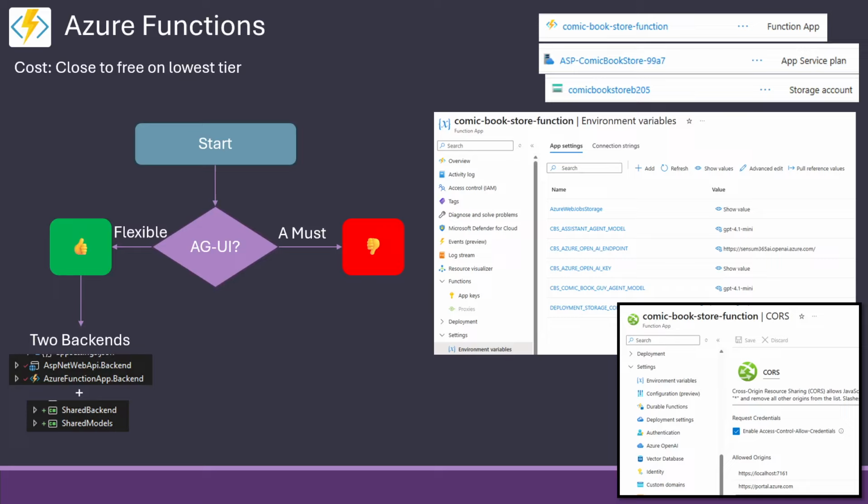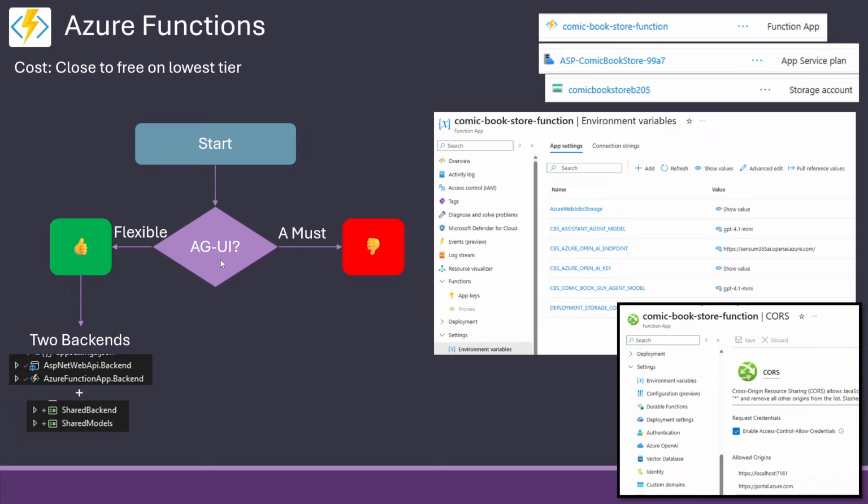So the cheapest scalable way of running stuff is Azure Functions, because you can run thousands and thousands of requests and still pay nothing, because you get the first million requests for free. So very cheap, especially on the lower tiers. But it has the problem that it can't run AGUI.